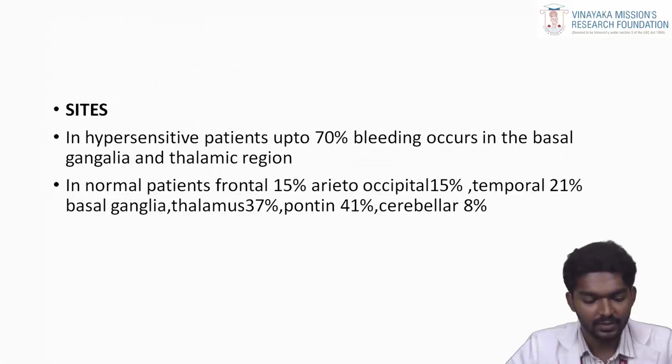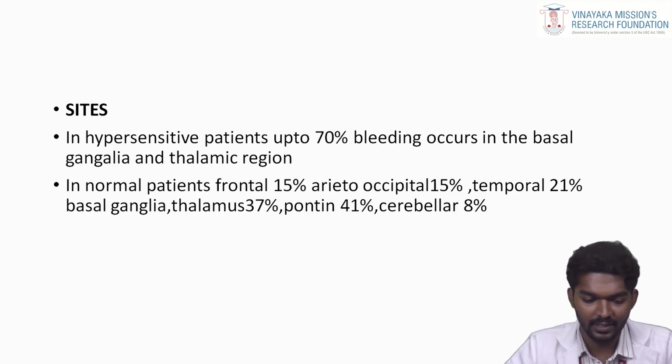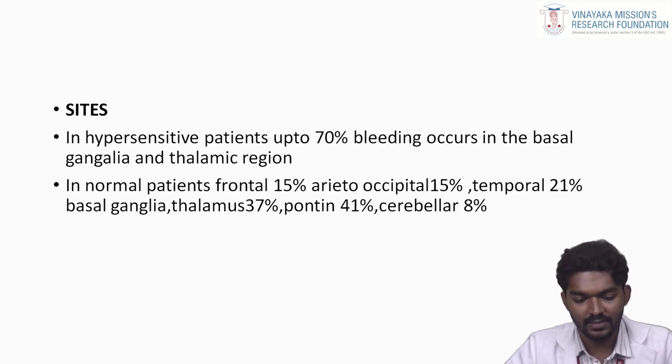And what are the sites? In hypertensive patients, up to 70% of bleeding occurs in the basal ganglia and thalamic region. In normal patients, the chances are in the frontal region 50%, occipital 15%, and temporal 21%. Basal ganglia and thalamus combined 37%, pontine 41%, and cerebellar 8%.